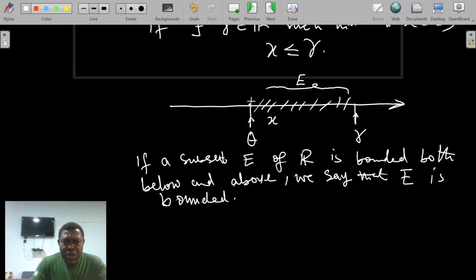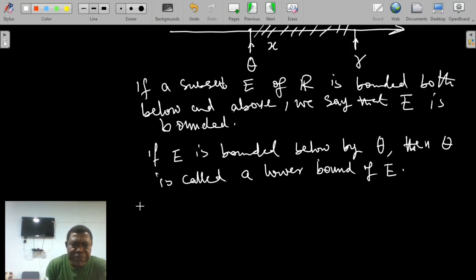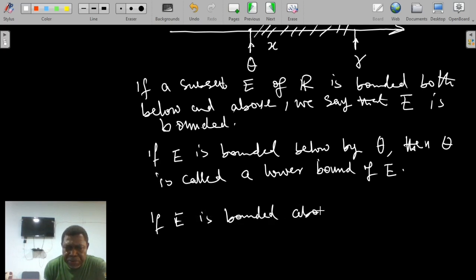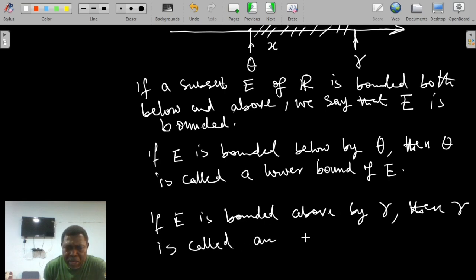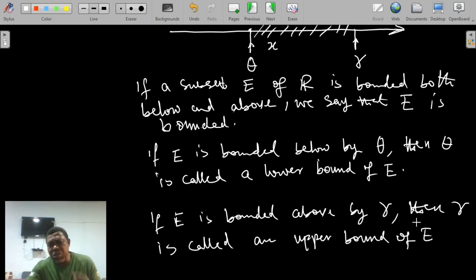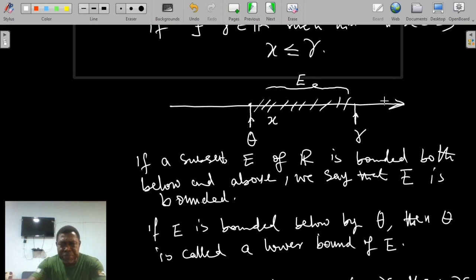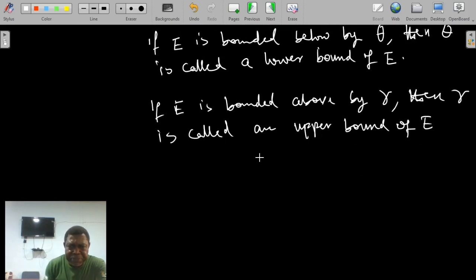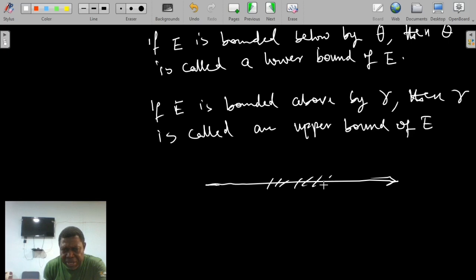Now, if E is bounded below by theta, then theta is called a lower bound of E. And if E is bounded above by gamma, then gamma is called an upper bound of E. But I want us to note quickly, going back to this picture, let me repeat the diagram again.